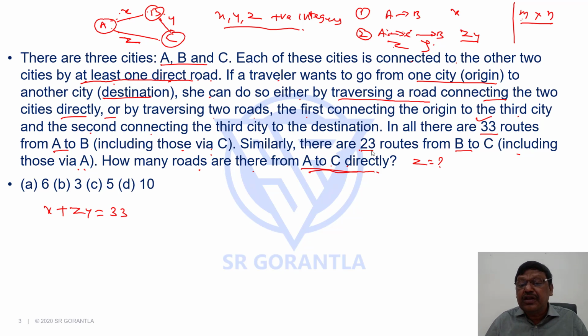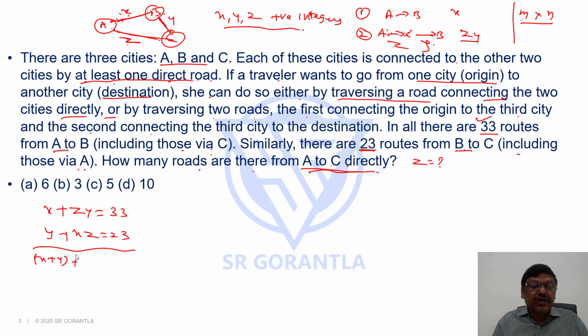Similarly, what about this 23 from B to C? B to C direct road means Y options, or via A means B to A X and A to C Z, means total X into Z options. That is 23. If I add the two equations, X plus Y plus, if I take Z common, Z into X plus Y equals 56. If I simplify this, if I take X plus Y common here, X plus Y into 1 plus Z equals 56.